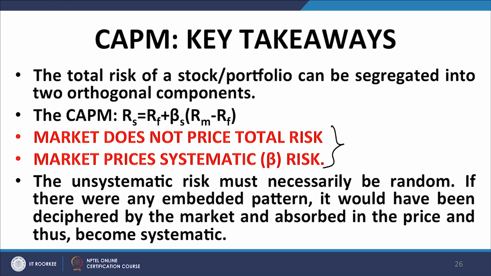And the two important fallouts are: market does not price total risk. As you can see from the CAPM equation, the expected return on a security is related to its beta, it is not related to its standard deviation. That is a very, very important outcome of the CAPM model.